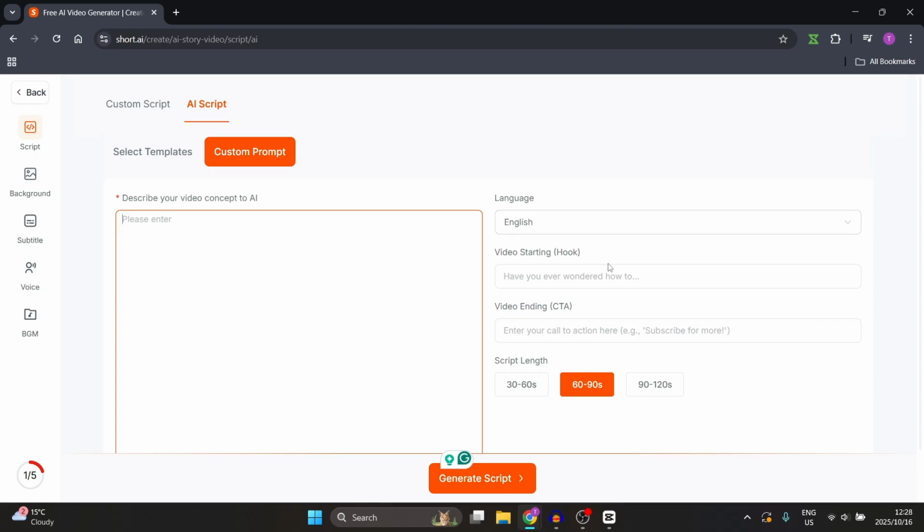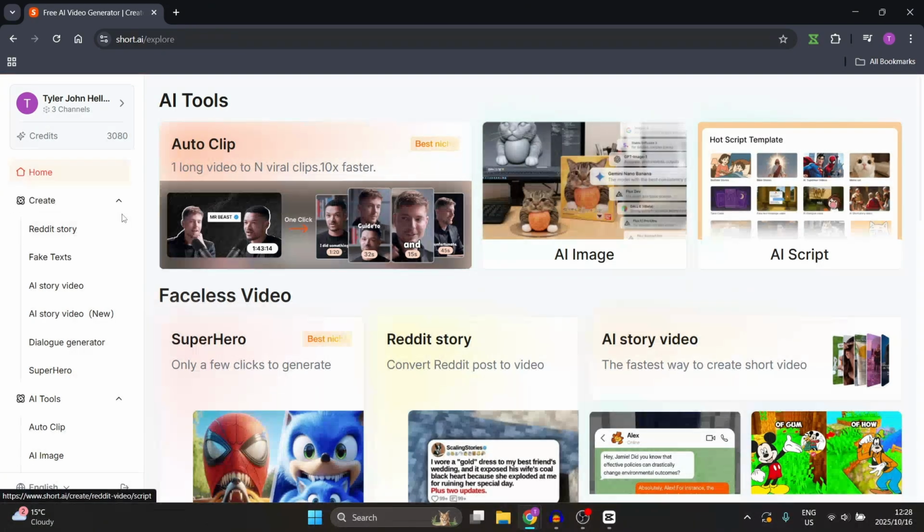You can choose your language, your starting hook, and your call to action. You can choose the duration of the video, and then you can generate your script. Again, background, subtitle, voice over, and your background music, you can add all over here. And as I said, it'll generate all of your videos simultaneously if you are generating multiple.